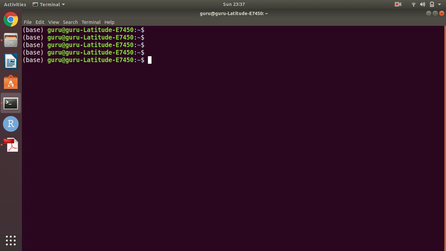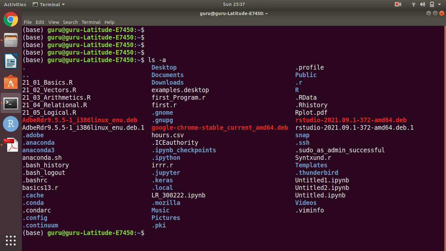Now the next command which we have seen is ls -a. Hyphen a is used to show the hidden files. You can see here the files which start with a dot. With the help of ls -a we can see the hidden files as well. Generally, ls -a is used to show the hidden files. Going to clear the console.